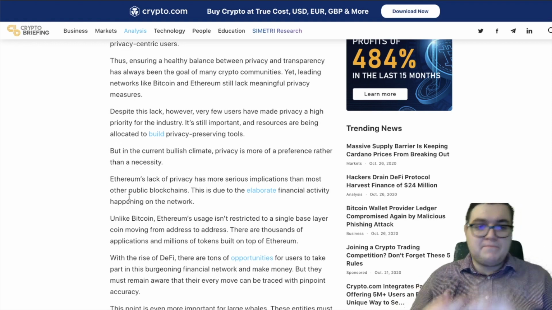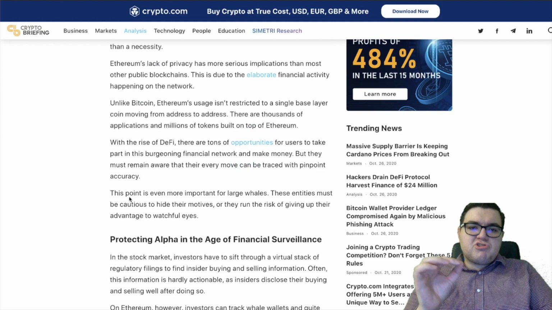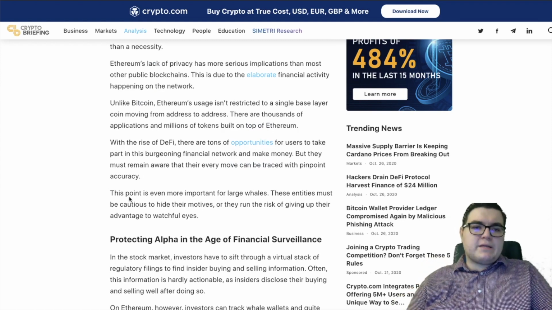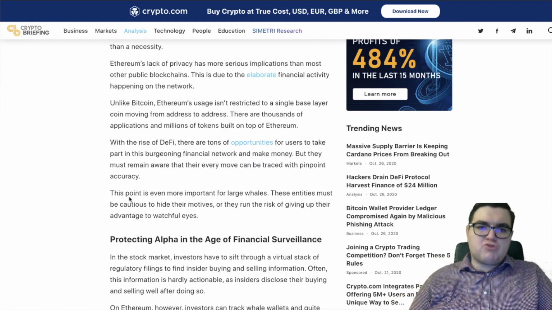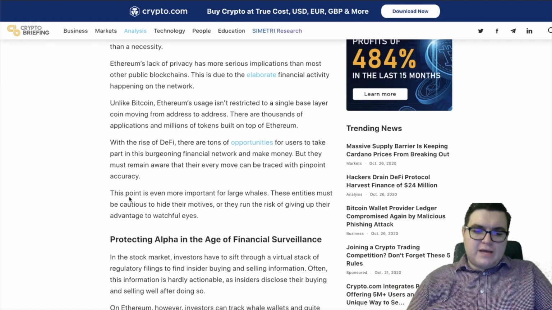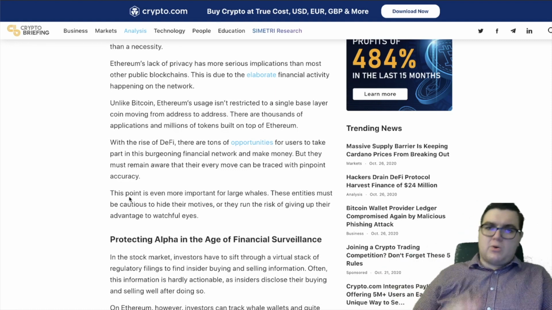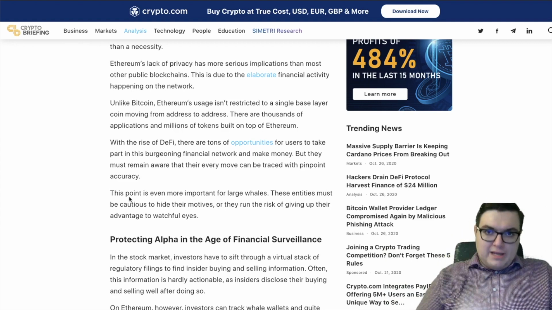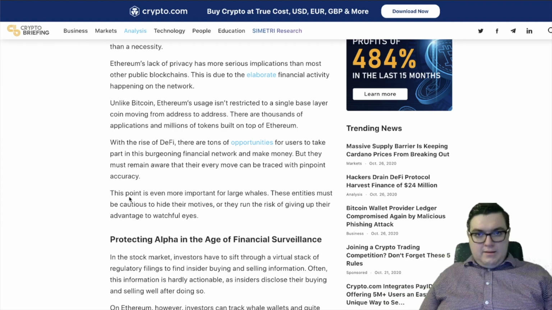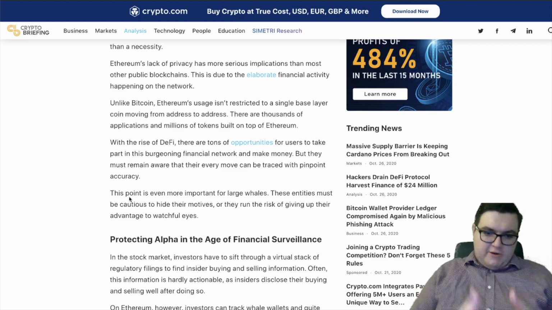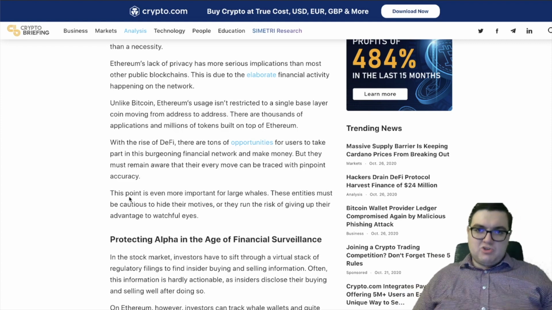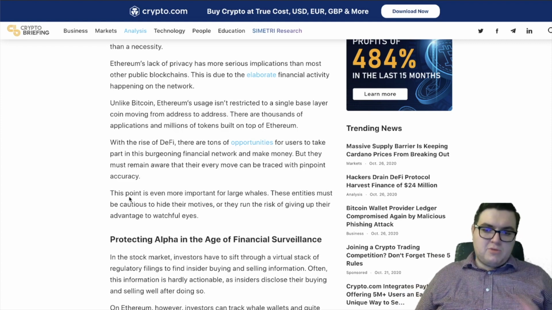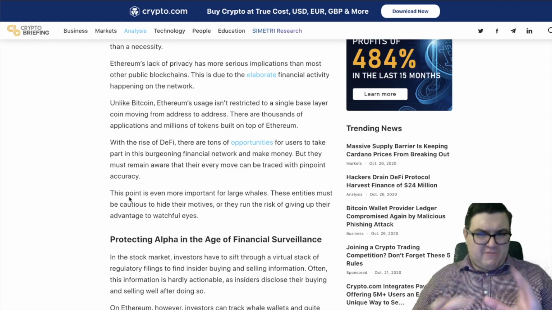Unlike Bitcoin, Ethereum's usage isn't restricted to a single base layer coin moving from address to address. So if you're tracking a big whale Bitcoin address, unless you also have millions of dollars and he's just trading Bitcoin on a daily basis, that's all you can really do with it. Figure out when to buy, when to sell, and just wait for the next trade. While with Ethereum, you see that there's hundreds and thousands of different tokens.